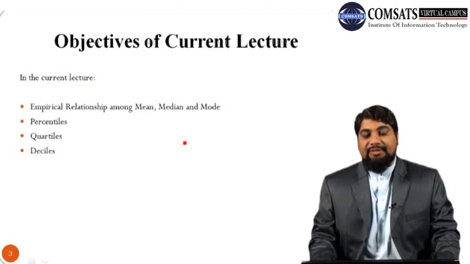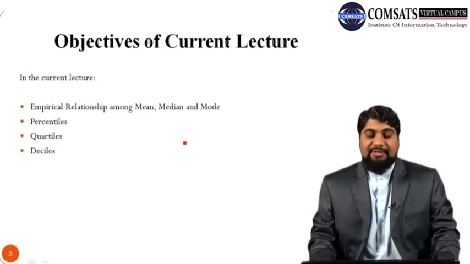Suppose we are provided with mean and median, then we can use that relationship to calculate mode, or if we are provided with median and mode, then we can calculate mean, or if we are provided with mean and mode, then we can use that relationship to calculate median. So it means if any two of these three measures of central tendency are given, we can find the third one using the empirical relationship.